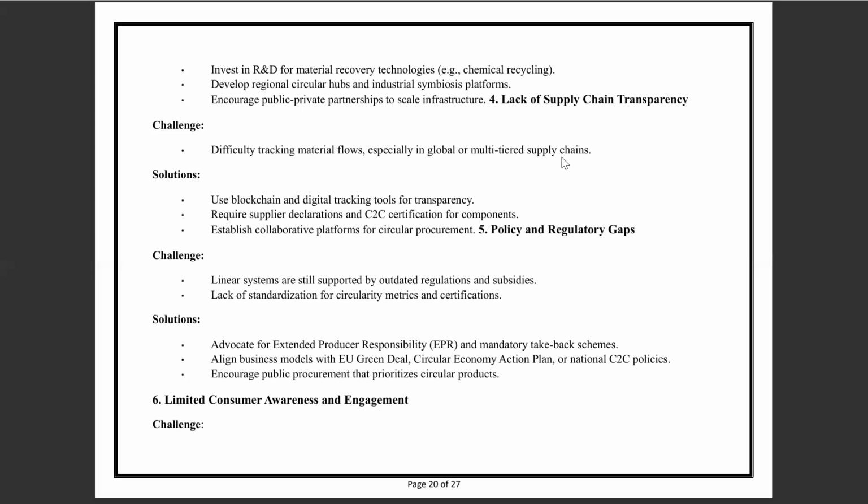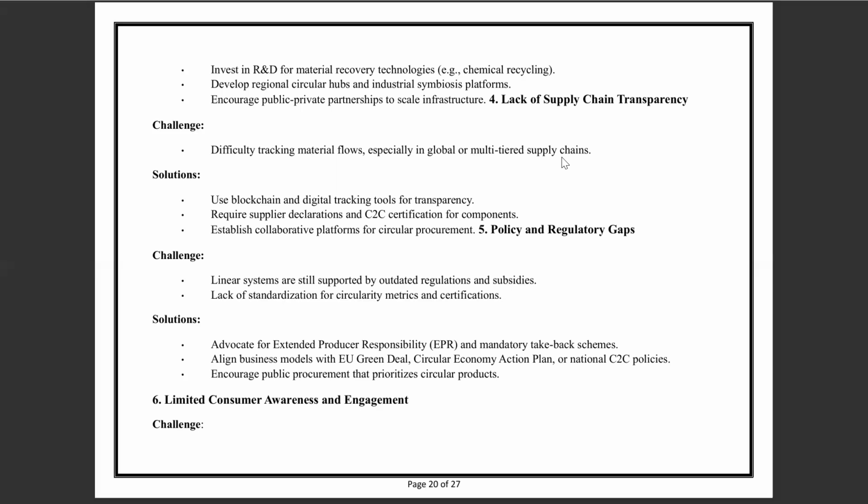The fifth point is policy and regulatory gaps. The challenges are that linear systems are still supported by outdated regulations and subsidies, and there is a lack of standardization for circular metrics and certification. The solution to this problem is to advocate extended producer responsibility and mandate take-back schemes, align business models with the EU Green Deal, the Circular Economy Action Plan, and national C2C policies, and encourage public procurement that prioritizes circular products.